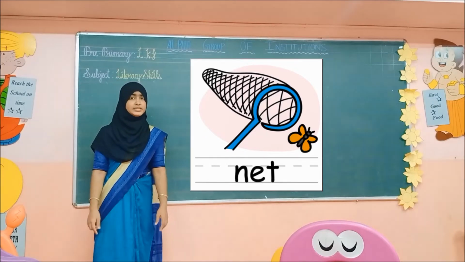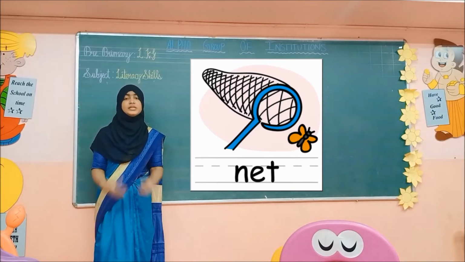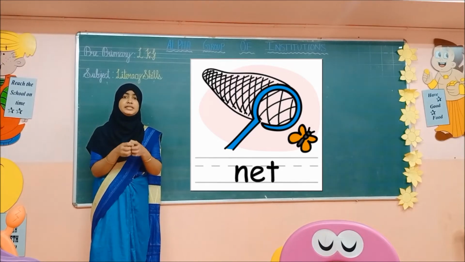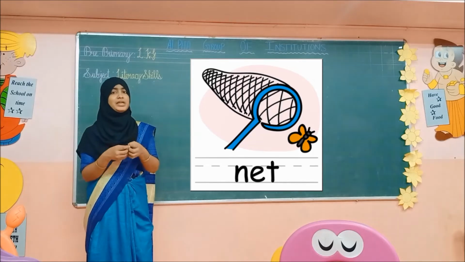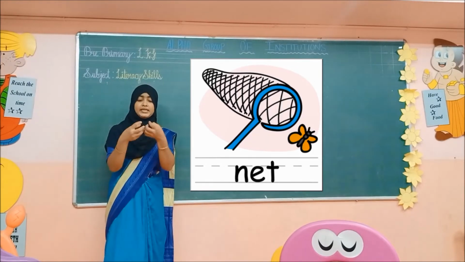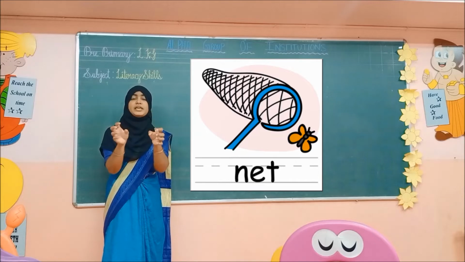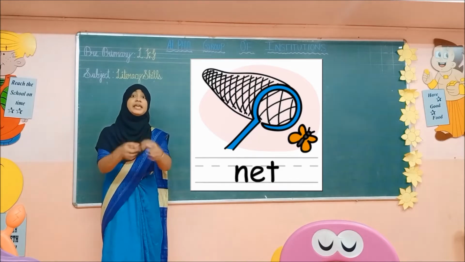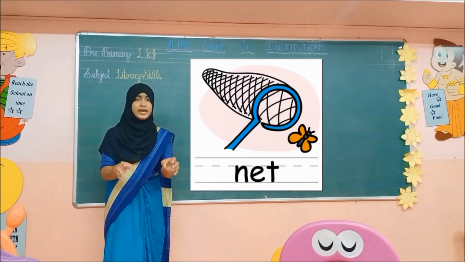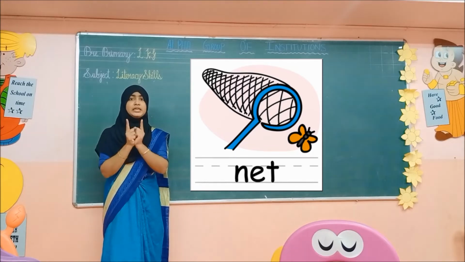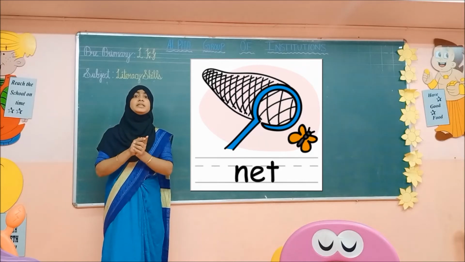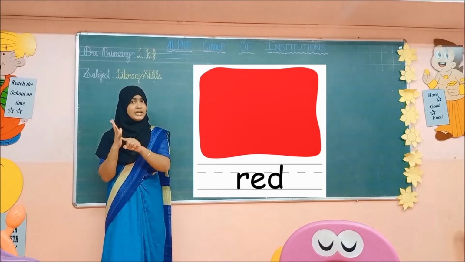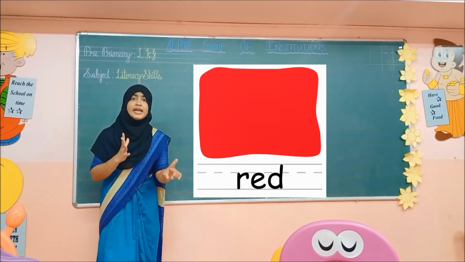Vowel sound of E is A. E sounds A. Keep this action. Each letter has its own sound. Keep this in your mind very clearly. E sounds A. If suddenly I am doing this action, it means you have to say this is E sound, means A. Egg. While we are telling it is E. While we are pronouncing it will become as A. If it is red, it means red. R-E-D. But the pronunciation is red.